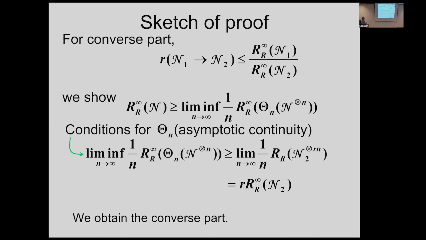But by using the asymptotic continuity for our conversion, we have this inequality. So asymptotic continuity shows this inequality. Why do we have this inequality?